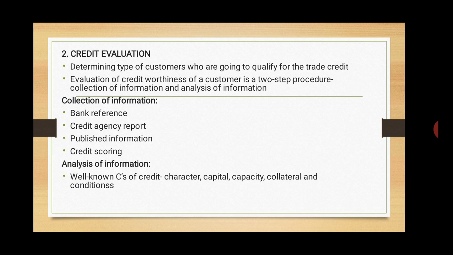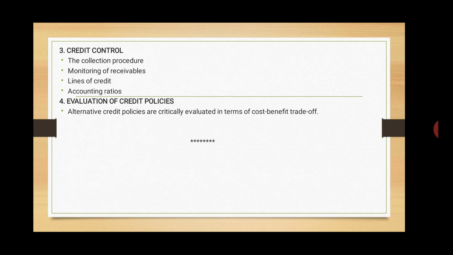Now let's talk about credit control. Credit control means the control of receivables. Once credit has been extended to a customer as per the defined credit policy, the next important step is the management of the receivables, which means the control of the receivables.